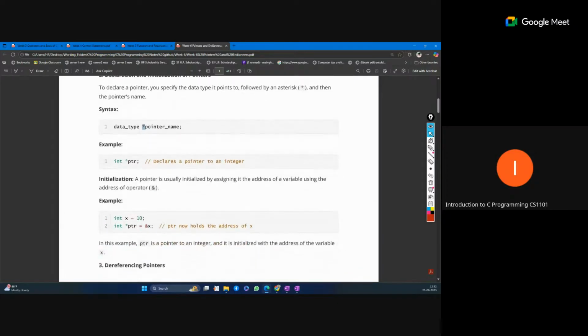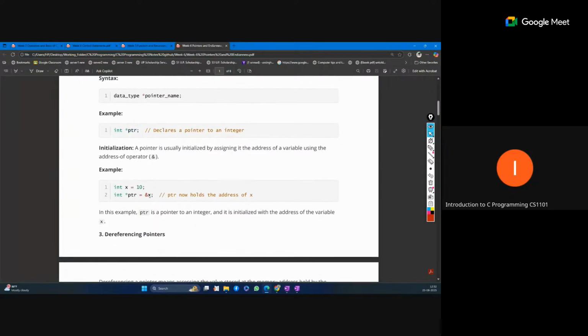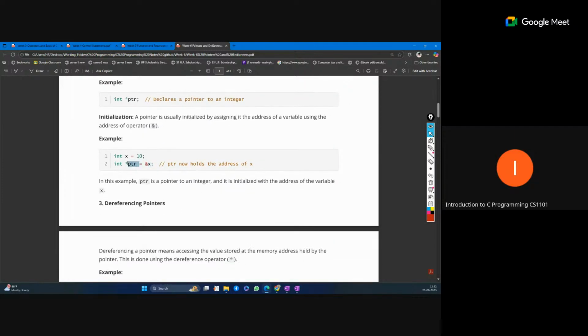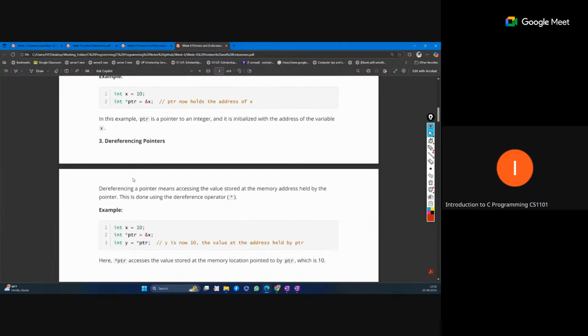A pointer can only store an address. Here you can see we can fetch the address through the AND operator sign. If we put this AND operator sign with any variable, it returns the memory address of that variable. So we can assign any address into the pointer like this. In int star ptr equal to AND x, the address of x will be assigned to ptr.